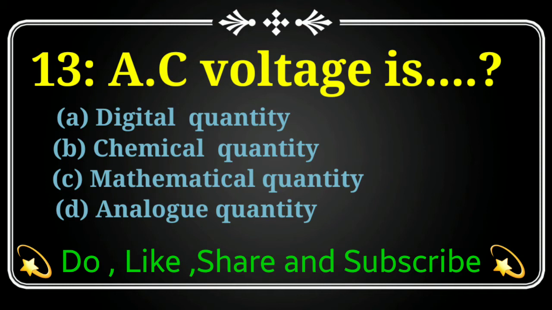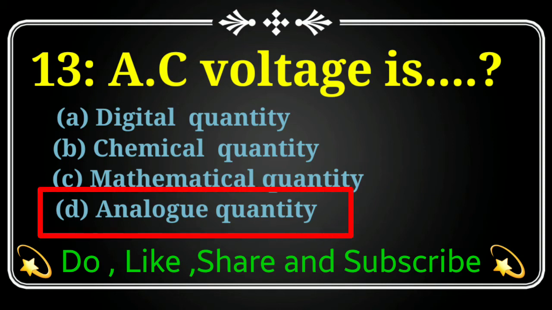The next MCQ is AC voltage is given. Option A digital quantity. Option B, chemical quantity. Option C, mathematical quantity. And option D is analog quantity. The correct answer is option D, analog quantity.